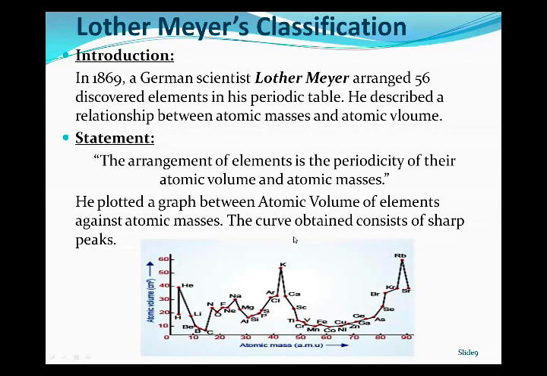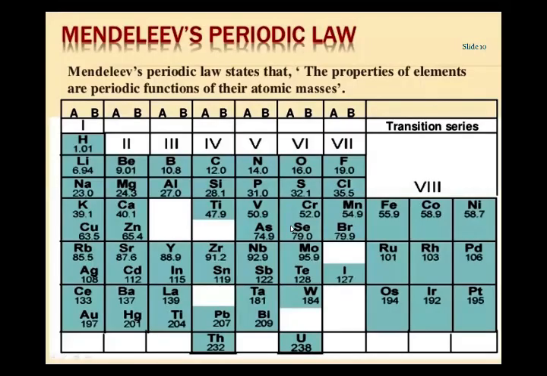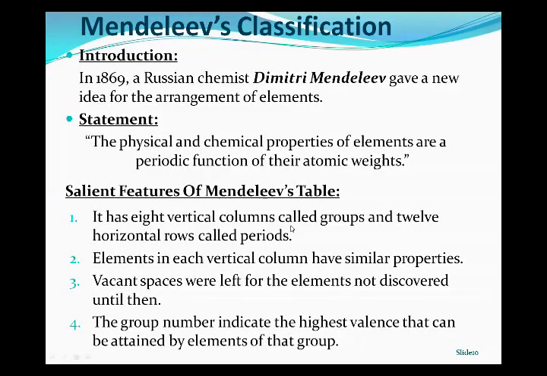Now we move to the next classification, that is the Mendeleev classification. In 1869, a Russian chemist Dmitry Mendeleev gave a new idea for the arrangement of elements.